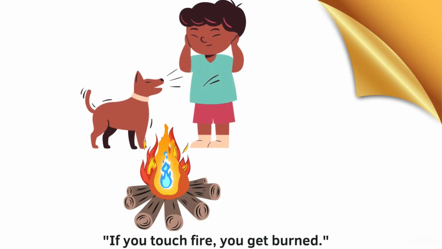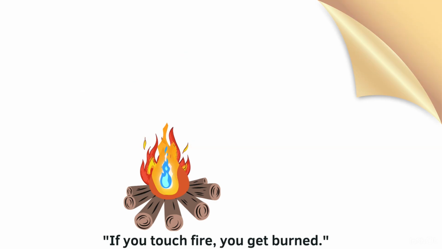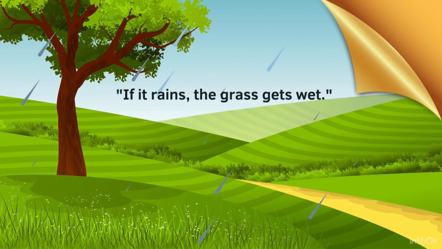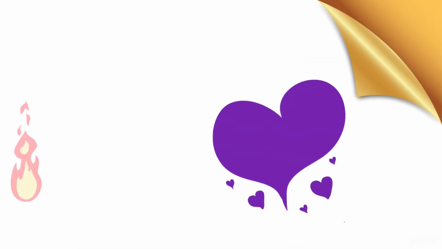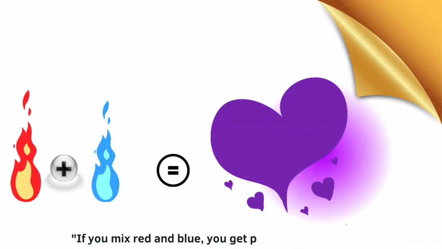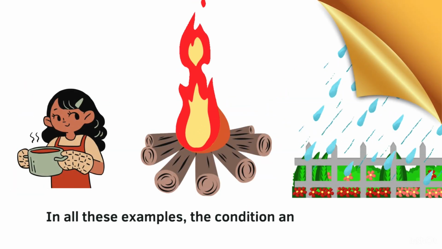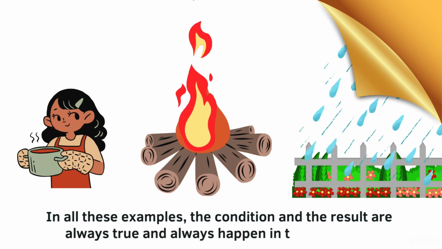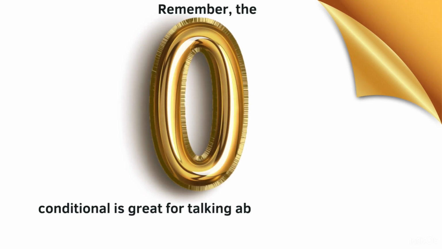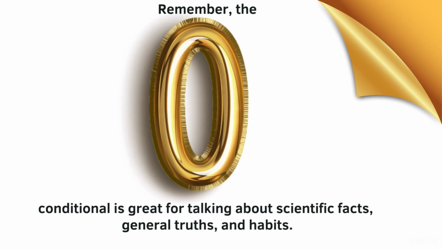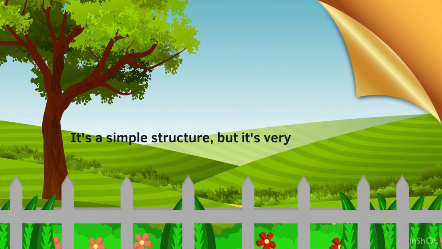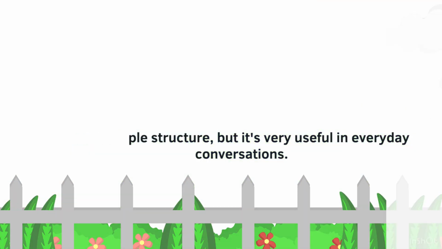If you touch fire, you get burned. If it rains, the grass gets wet. If you mix red and blue, you get purple. In all these examples, the condition and the result are always true and always happen in the same way. Remember, the zero conditional is great for talking about scientific facts, general truths, and habits. It's a simple structure, but it's very useful in everyday conversations.